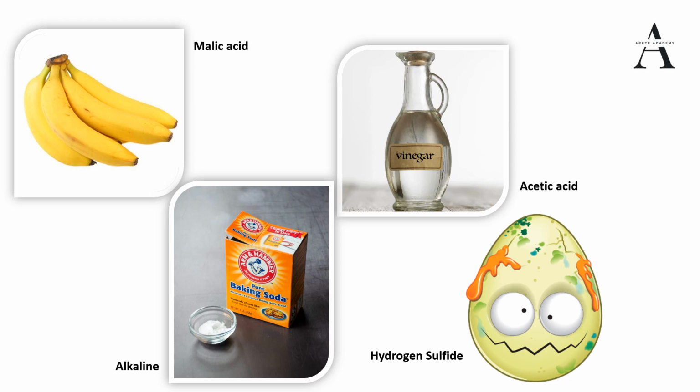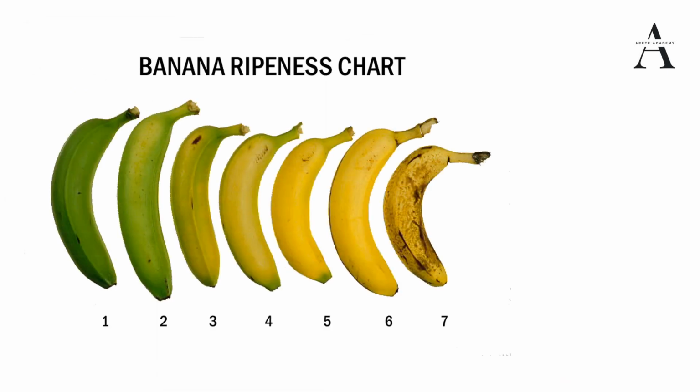And also whenever you are passing somewhere, let's say a landfill is there, or garbage has been collected and people have thrown garbage in the corner of the road, and some pungent smell is coming, that is also because of hydrogen sulfide. Okay, next we will discuss the ripening of fruits. So banana ripens. This is a banana ripeness chart. Why is banana turning from green to yellow? What is responsible? UPSC has asked about this a lot of times previously.